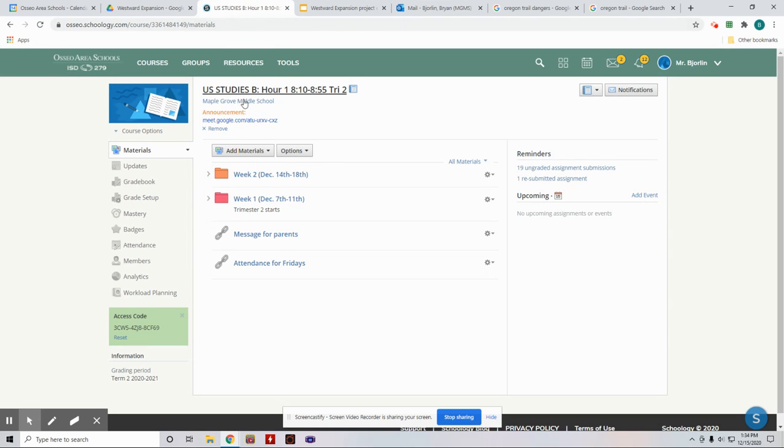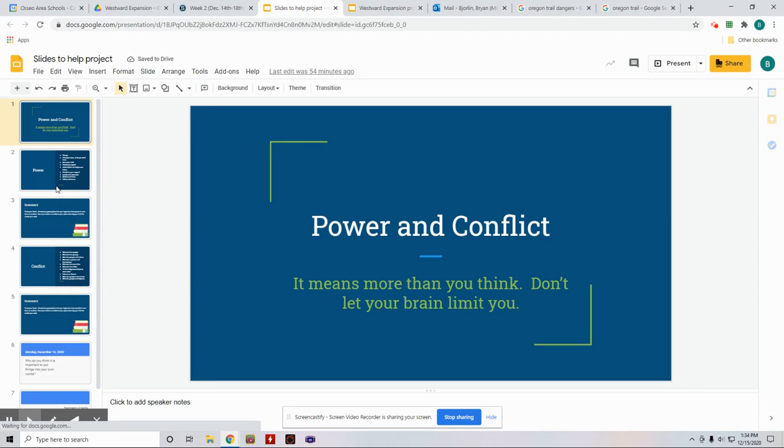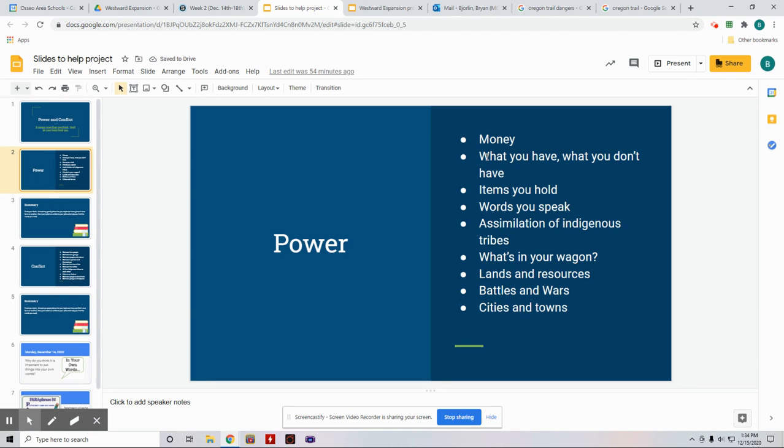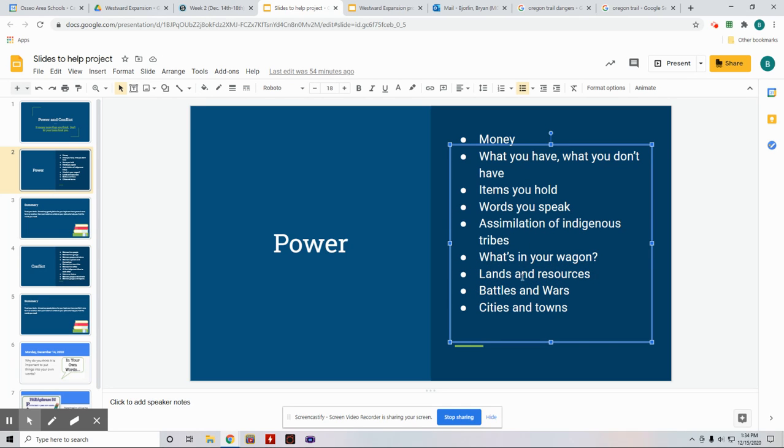Remember that in our U.S. Studies folder, I put an example of what power and conflict is. You can look at it and say, oh, sentences about power can include things about money. Sentences about power can include items that I have. Sentences about power can include land and resources, right? All these are good examples of power that you can use in your sentences.